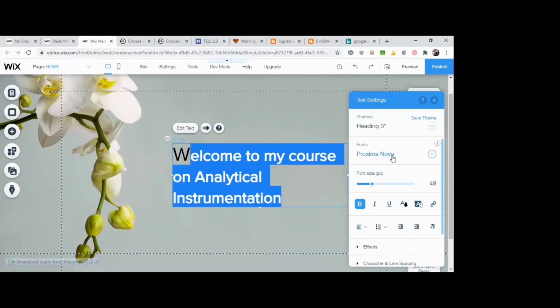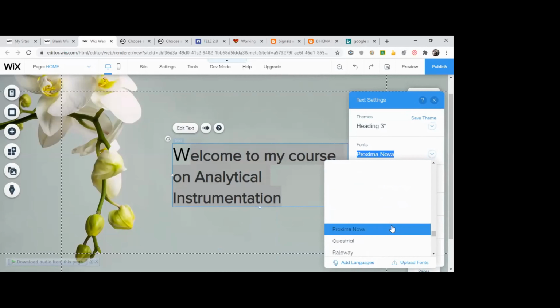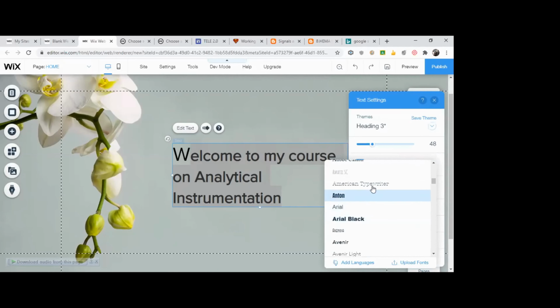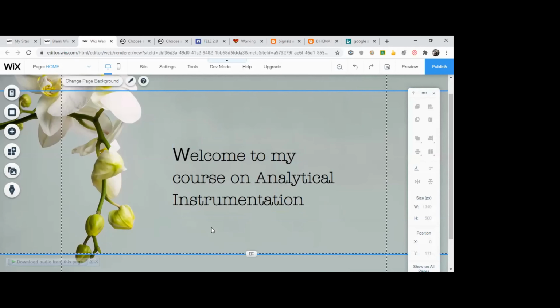Okay, and also you can choose a font. Okay, there are a good number of fonts available. It will be quite impressive fonts. Okay, so you can choose a font of your interest. Okay, so I'll just choose say American typewriter. Fine. So that's it. So now I have created my home page, my home page for my course.